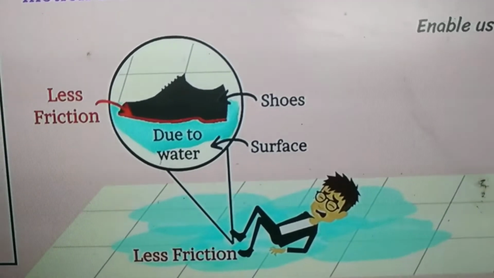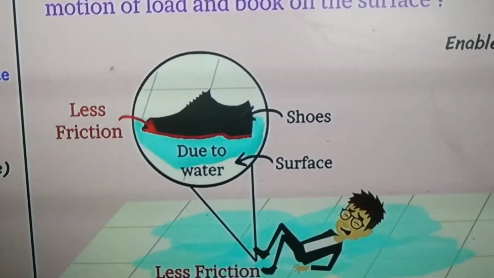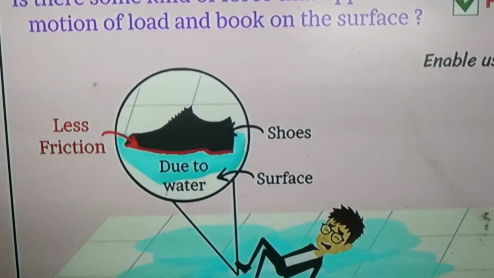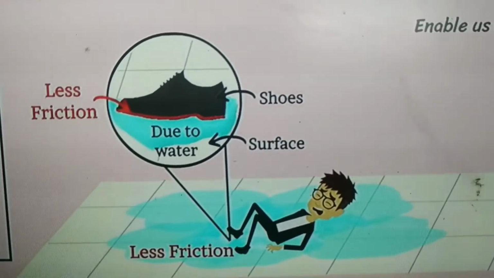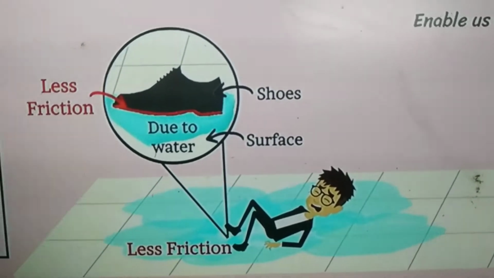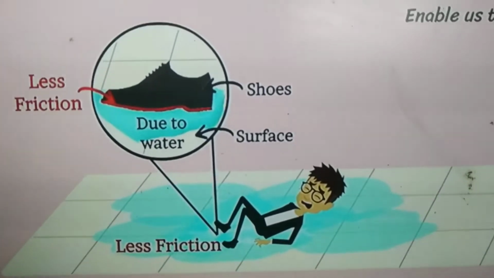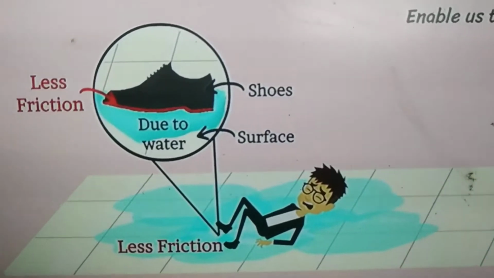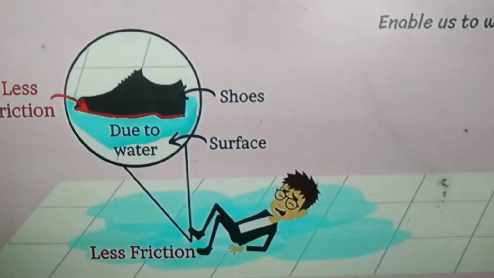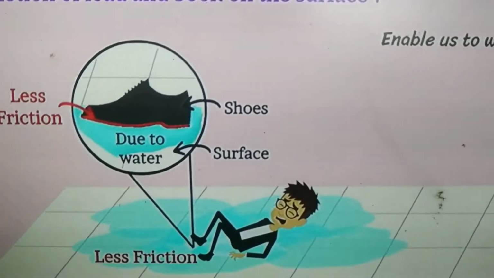So what is the reason? Because the sole of the shoe has less friction, so it is unable to stick to the floor or unable to have grip on the floor, so the sole of our shoe may slip on the floor. So this happens because of less friction between the floor and our soles or shoes.